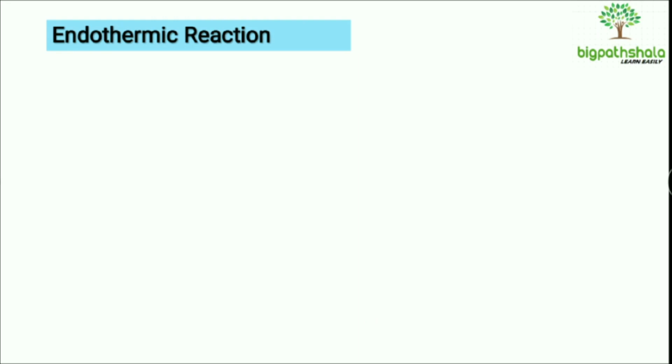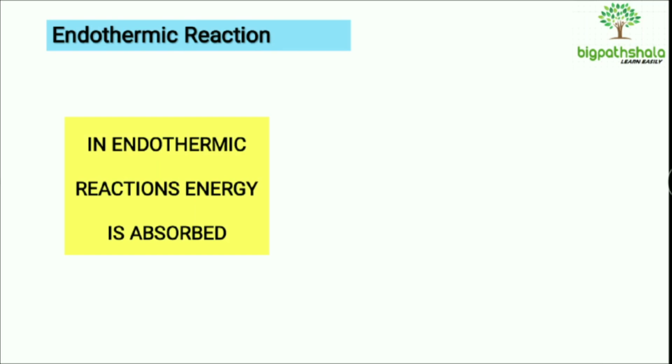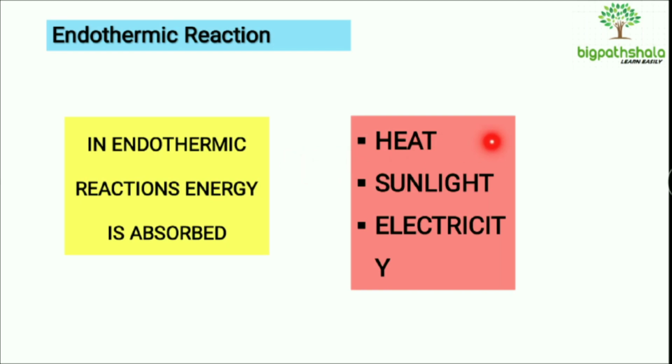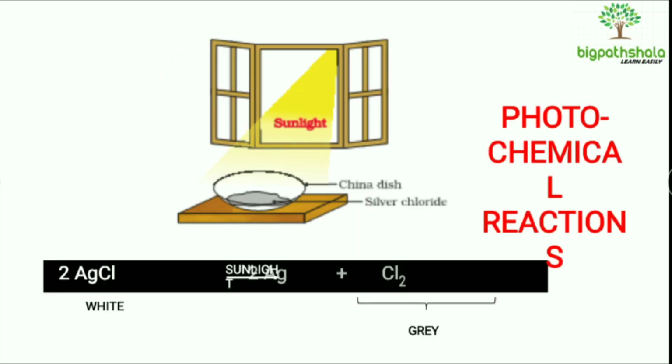Now moving to the next slide, endothermic reaction. As I have already told you that every decomposition reaction is a type of endothermic reaction because it requires energy in order to break the chemical bonds, right? So endothermic reactions are those reactions where energy is absorbed. Energy may be absorbed or required in the form of heat, sunlight or electricity. I have already given the example in the previous slide about the heat, right? Now we will take the example of the endothermic reaction where sunlight is required as energy.